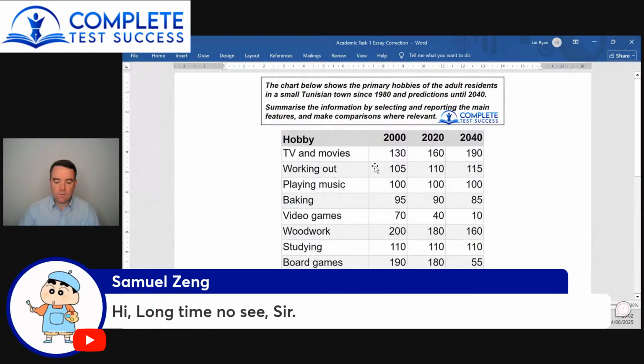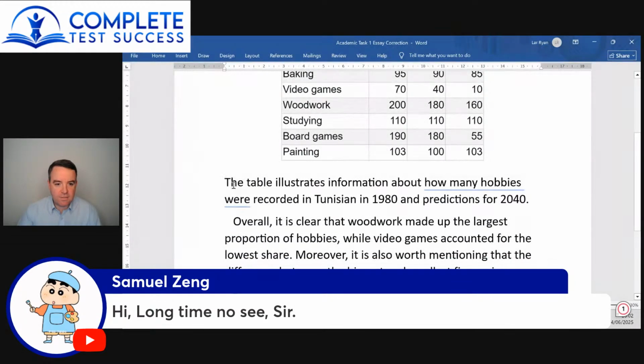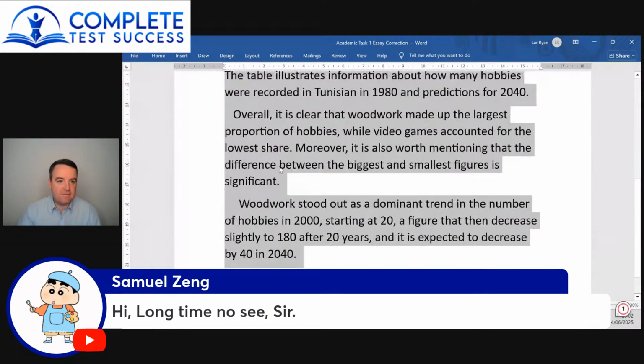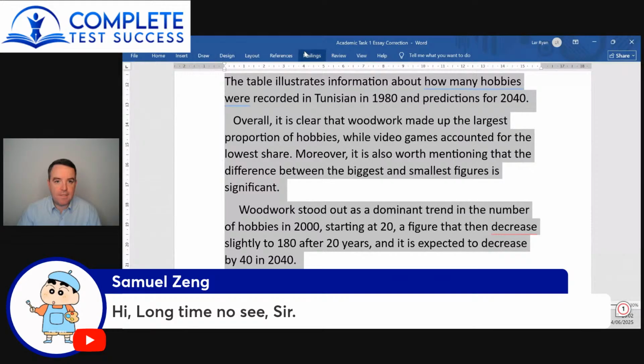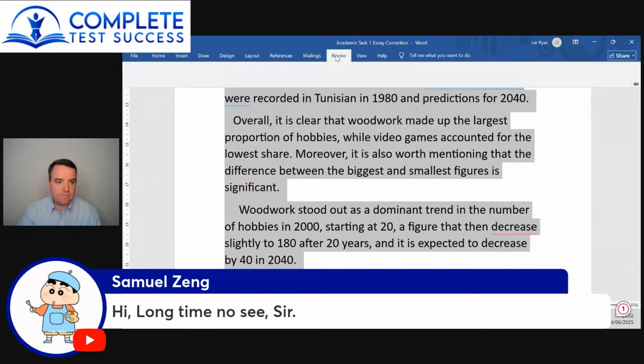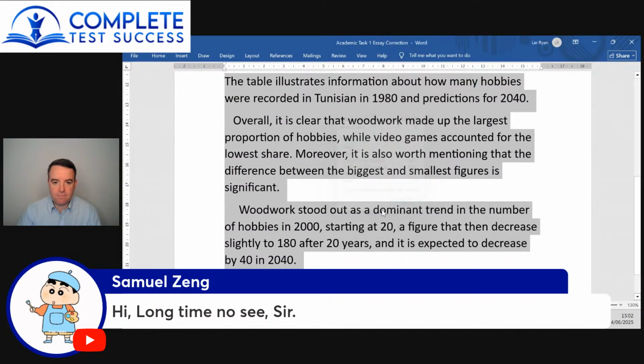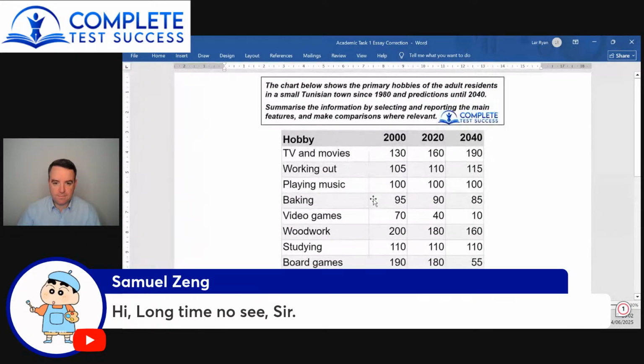Always a pleasure. Okay, so as you can see, this essay is very short, so absolutely they'll be looking at low scores for this. A total of 94 words. That's just not going to be enough. So first of all, they need to paraphrase the question. The question says, the chart below shows the primary hobbies of the adult residents in a small Tunisian town since 1980 and predictions until 2040.